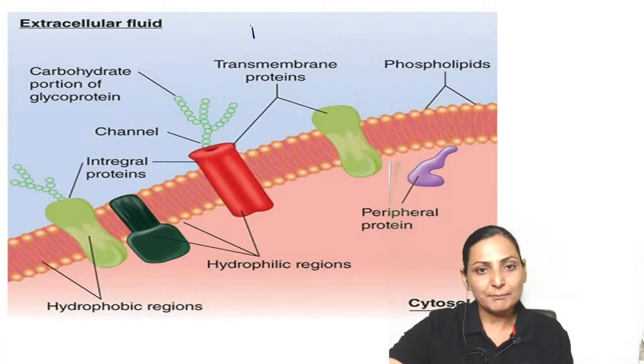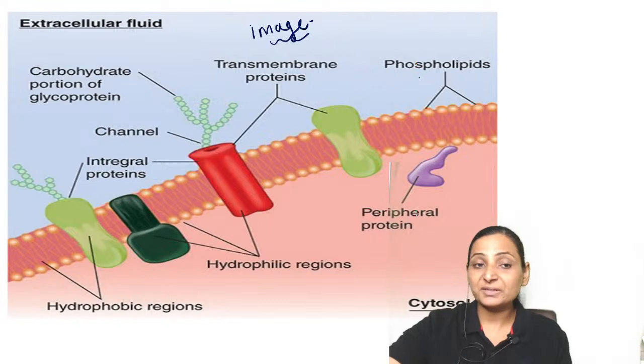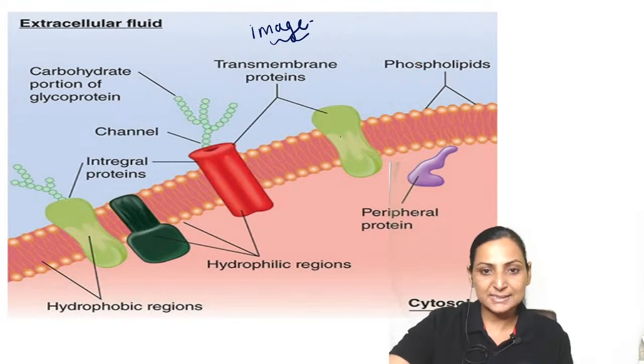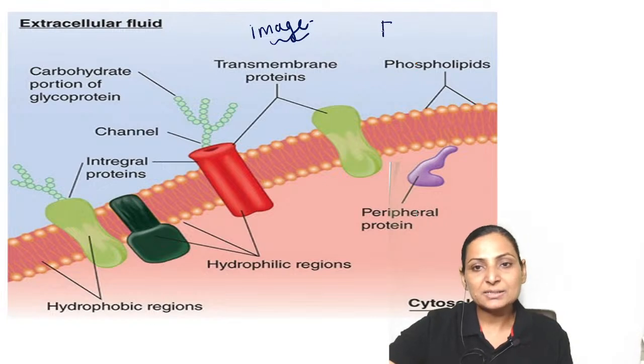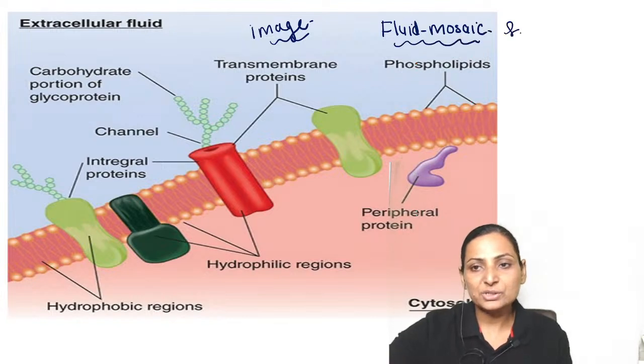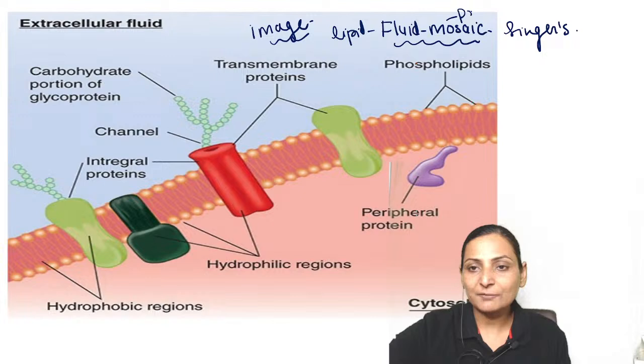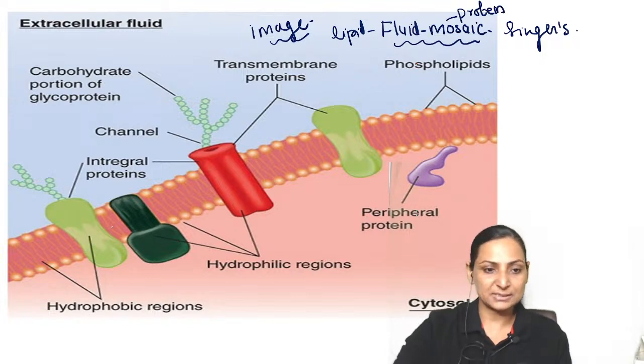Now this can come in the form of an image based question to you, right? So you must know that when we are speaking of the cell membrane, it has a phospholipid layer and other proteins, and this is called your fluid mosaic model, which is also called the Singer's model. And here the fluids are the lipids and the mosaics are formed by the proteins.